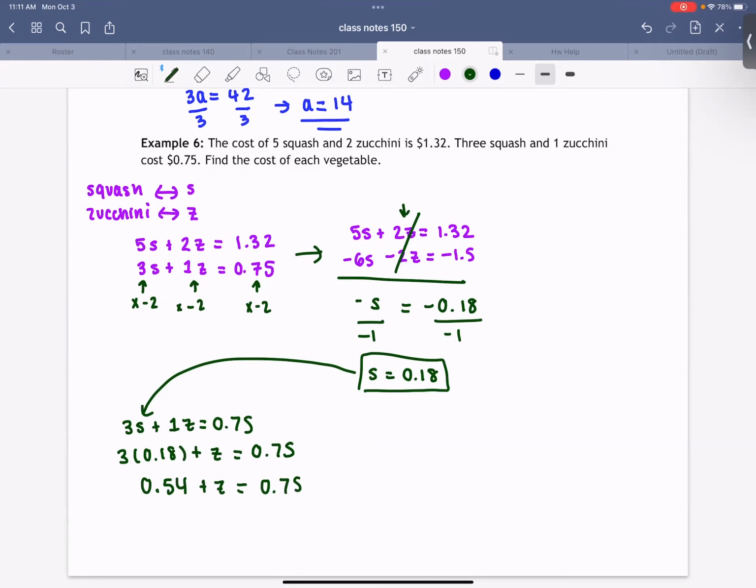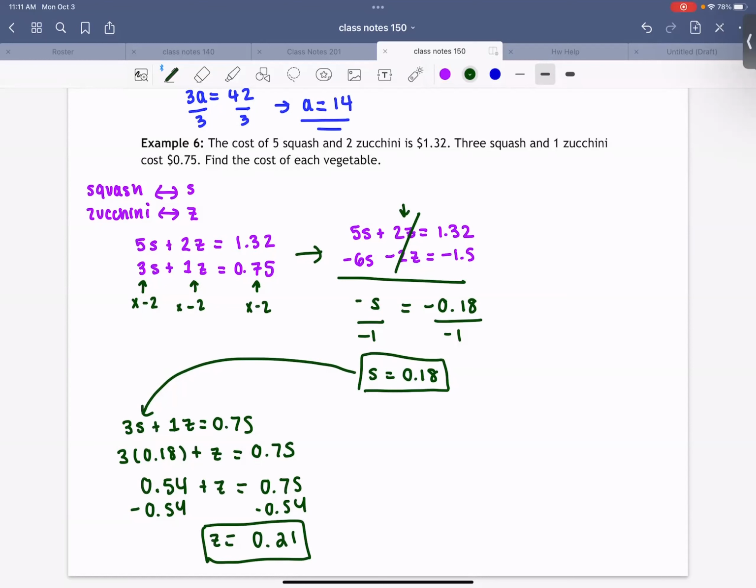All right. And how do I get z by itself? Awesome. Subtract 0.54. And we're left with z equals 0.21? That's about right. All right. So we know what our squash costs. We know what our zucchini costs. And we're done the question.